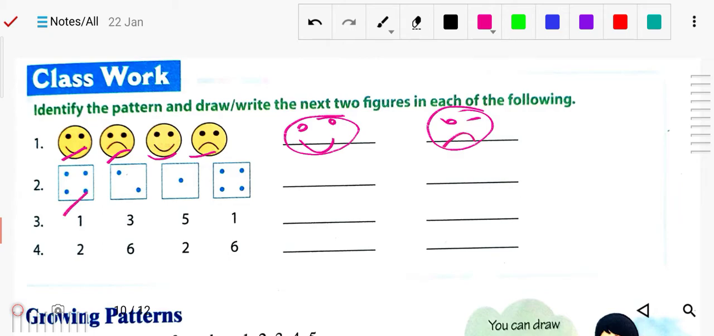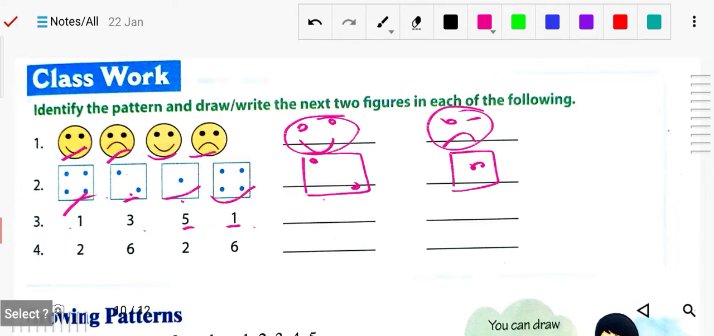Similarly, you can see in the dice, four dots are there, then two, then one. 4 2 1, then after that again 4. So what will be there next? Two. Then after that there will be 1, because it is 4 2 1. Again it will be 4, 2, 1. Then 1 3 5 1: you can see 1, 3, then 5, then 1. Again it will be 3 and then 5. So likewise you can predict this sequence.